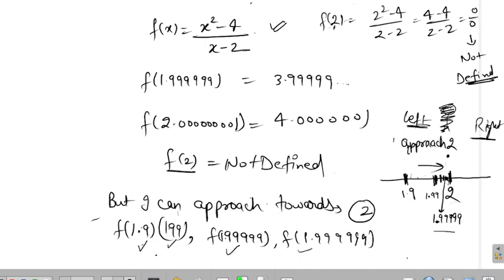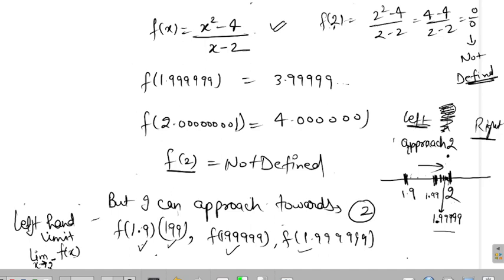Yes sir, it's fine. So try to focus on the voice: I can find the value of that function at 1.9, 1.99 and other such numbers. So are these numbers on the left side of 2 or on the right side of 2, Nirmal? Left side. So whenever I am finding all these values, this is called the left hand limit, because we are approaching from the left hand side, and this is represented as limit x tends to 2 minus. The arrow shows we are approaching 2, and the minus shows the left side, right? This is the left hand limit.